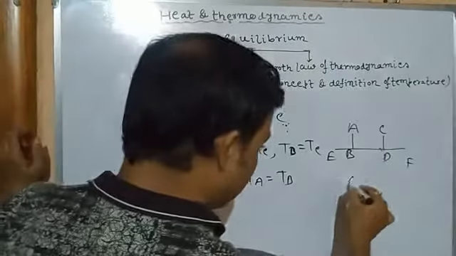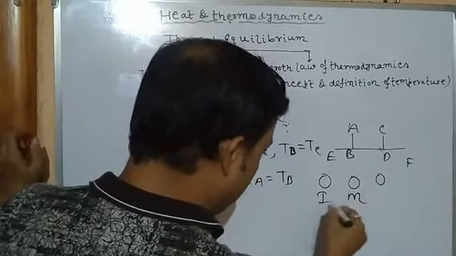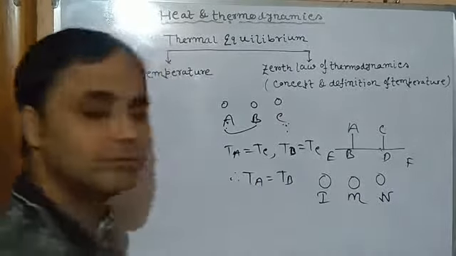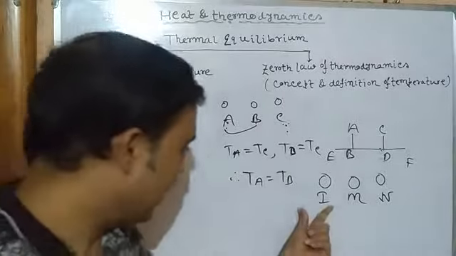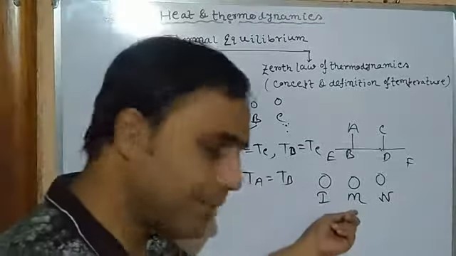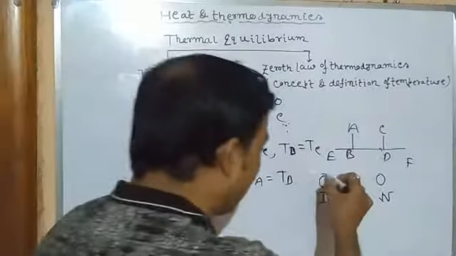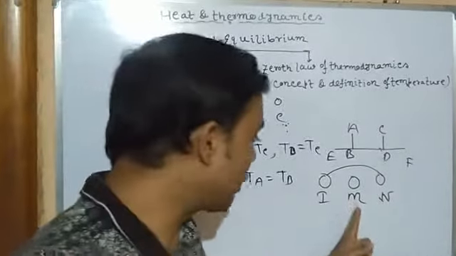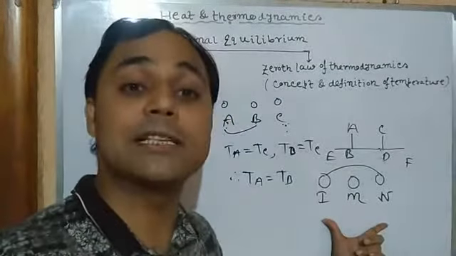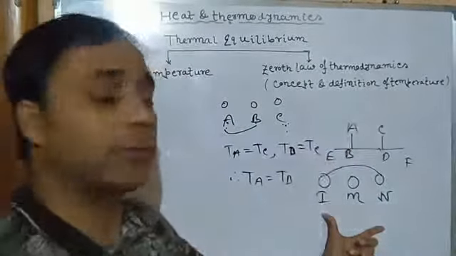Again, another example I am saying. Suppose there is a magnet in the middle, and one is iron and one is nickel. Now iron is attracted; obviously, iron gets attracted by the magnet. Nickel will also be attracted by the magnet. So does it mean iron and nickel will be attracted to each other? No, because this is only a magnet and these are the magnetic materials. So again we can see the limitations of this zeroth law of thermodynamics.